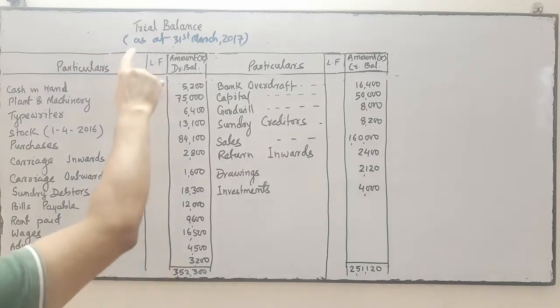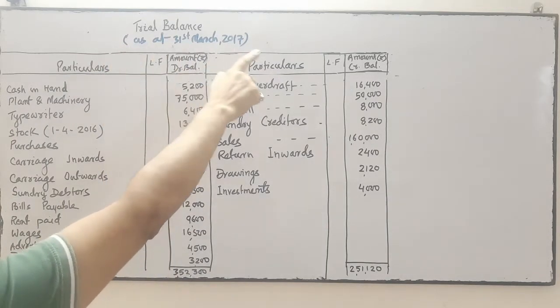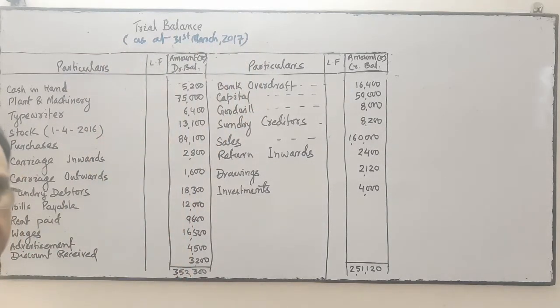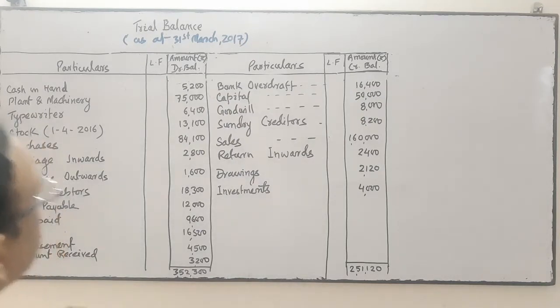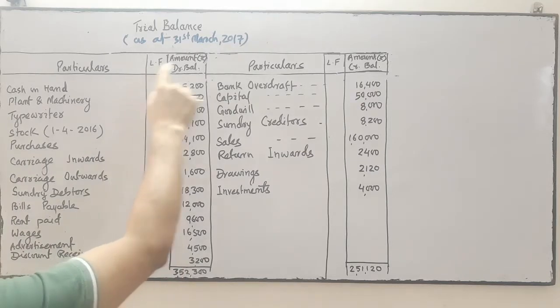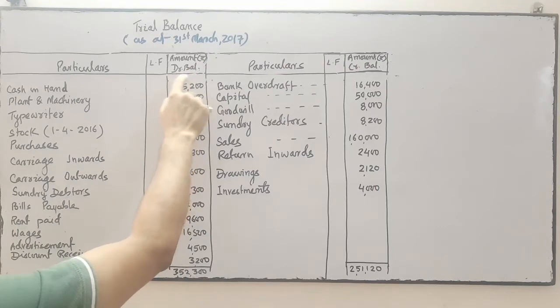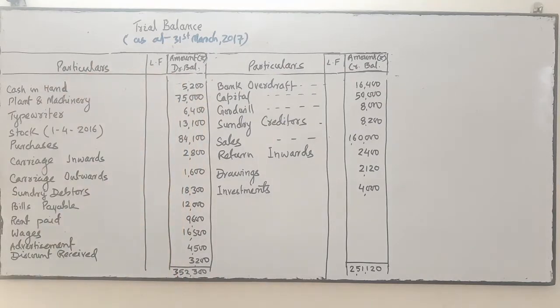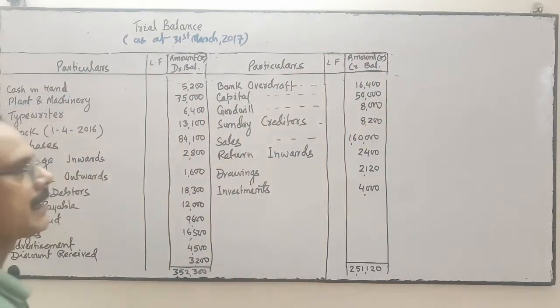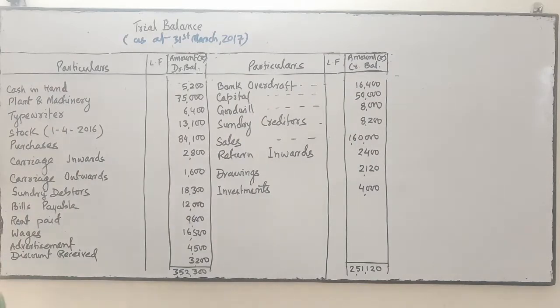So first of all I have corrected the format. What is the format correction? Here he has written for the year ended. It should not be for the year ended. It should be as at 31st March 2017, because the trial balance is prepared on a specific date. Here LF is not written, so I have written the LF. Amount in rupees, debit balance we have to write. He has not written debit balance and credit balance, so I have written debit balance and credit balance.